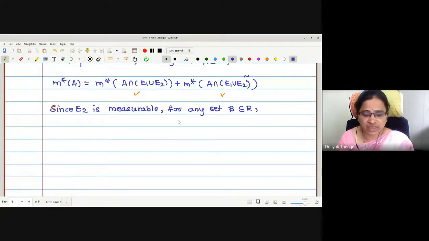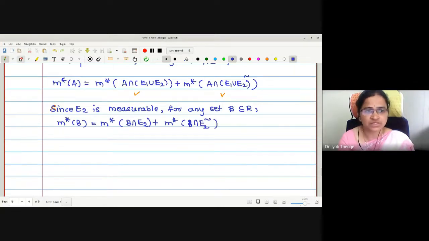For any set B in R, what should be the result? M star of B equals M star of B intersection E2, plus M star of B intersection E2 complement. This is by the definition of E2 being measurable. Now, using this, we want to construct either one of the terms.